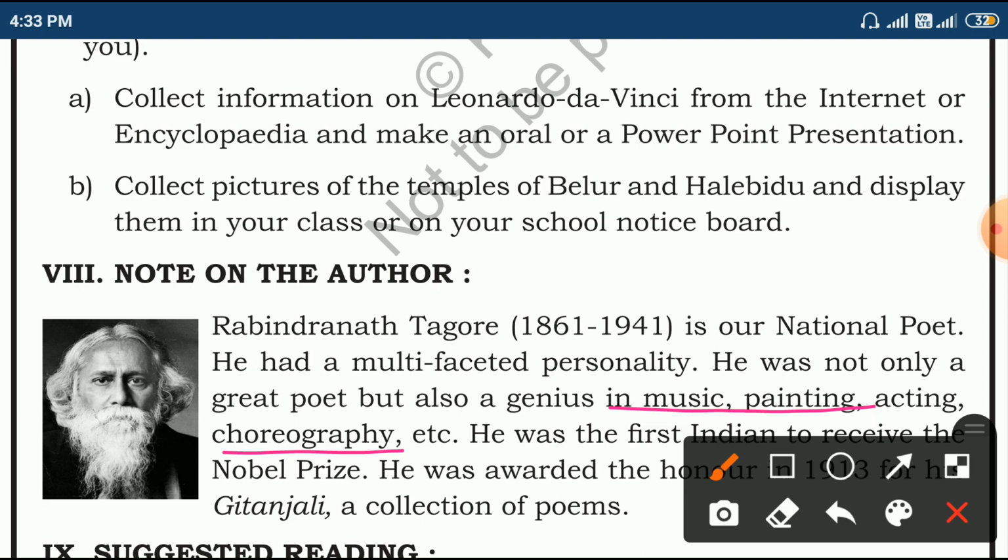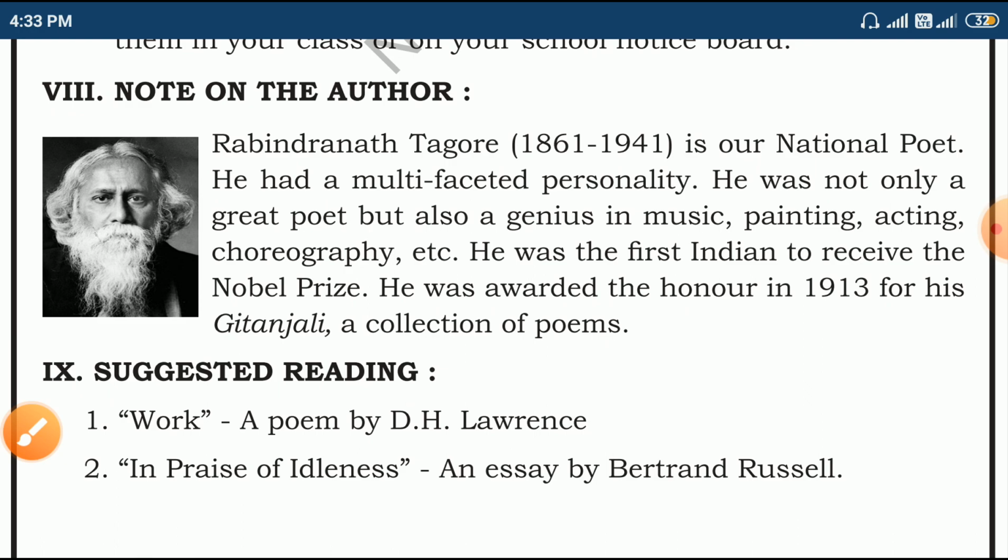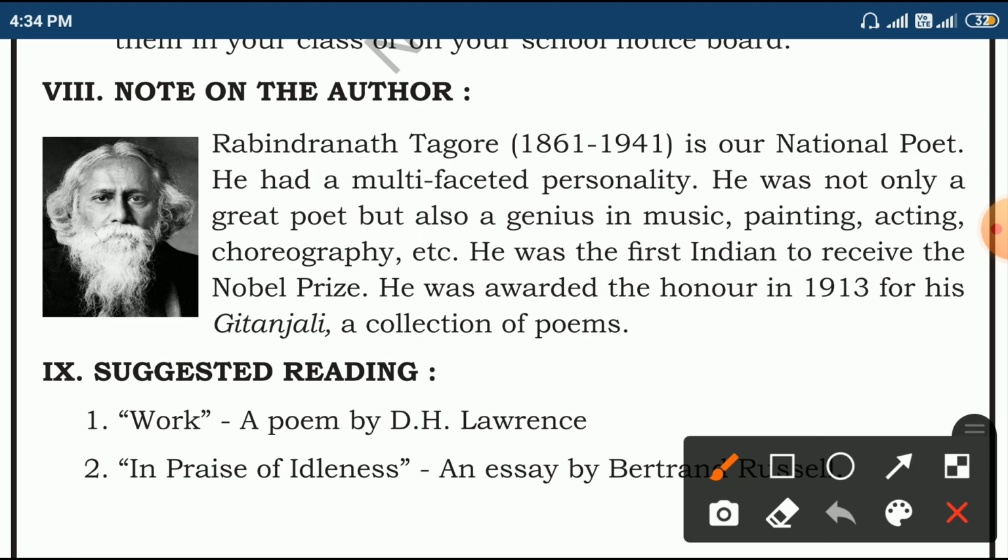He was the first Indian to receive the Nobel Prize. The Nobel Prize is the most prestigious award in the world. So we are so proud to have a person like Rabindranath Tagore. He was awarded the honor in 1913 for his Gitanjali collection of poems.